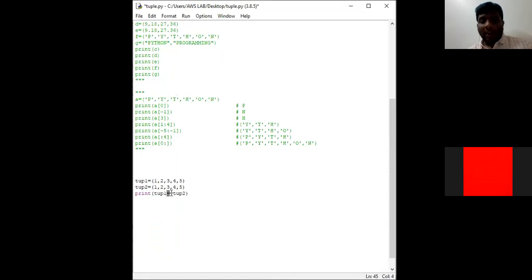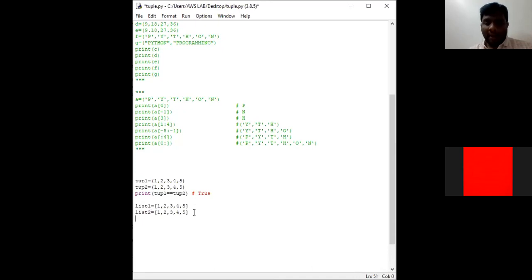When I am using the equality operator, here our output will be true. Why? Because tuples are immutable. We cannot change the elements. In the same way, let us consider a list called list1 equal to, in square brackets, 1, 2, 3, 4, 5, and take another list, name this list as list2.